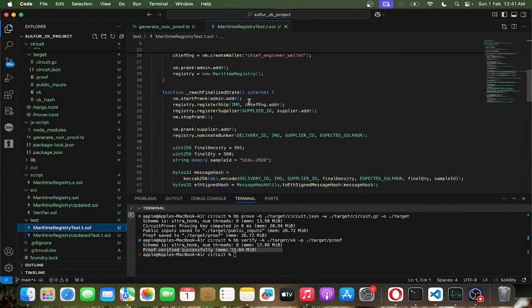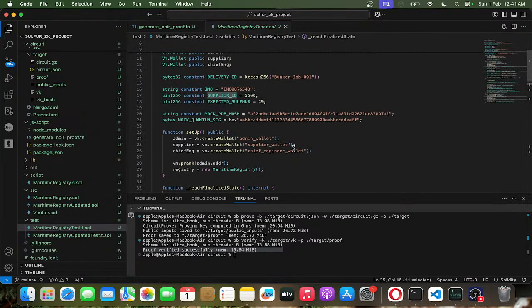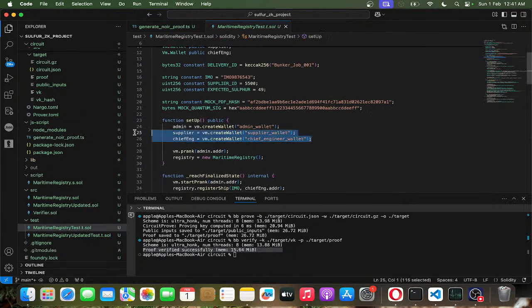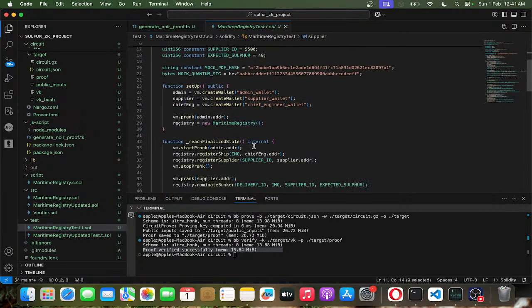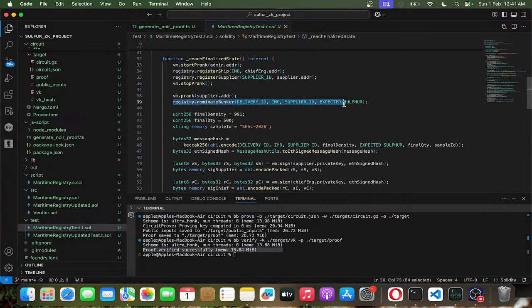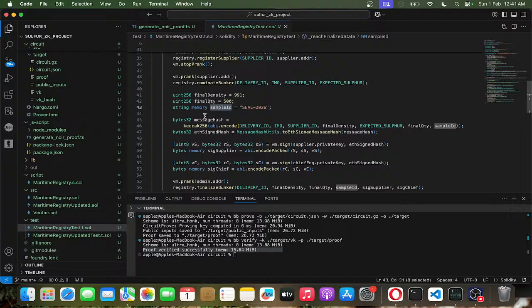And if you want, I can also show you the test for the Maritime registry test. It's a very simple test. Admin, as I told before, registers the ship and then the supplier from the IMO and then the supplier ID. We already create the chief engineers and supplier as an address using the makeAddr or create wallet. So vm.createWallet, and then we prank the supplier and call the nominate function, and these are the parameters: the final destination, final density, final quantity, and the sample ID, which is required for calling the finalize function, and also to generate the signatures.